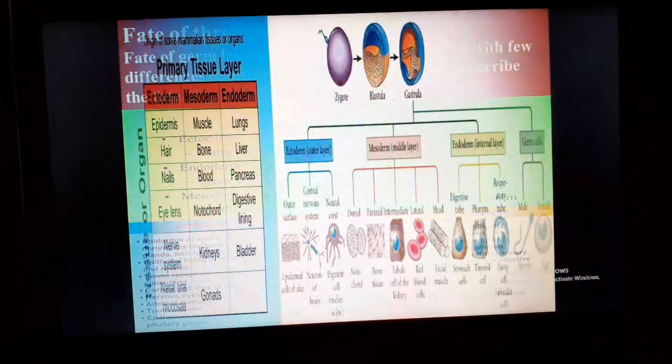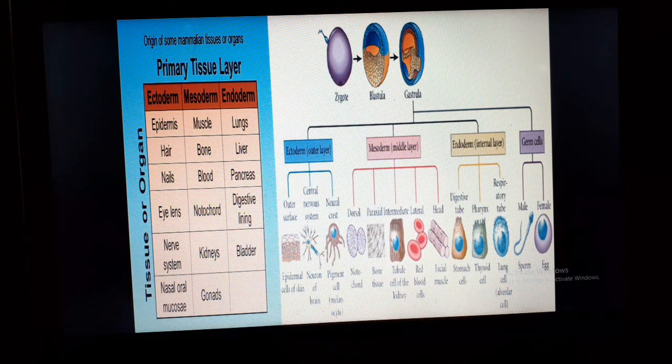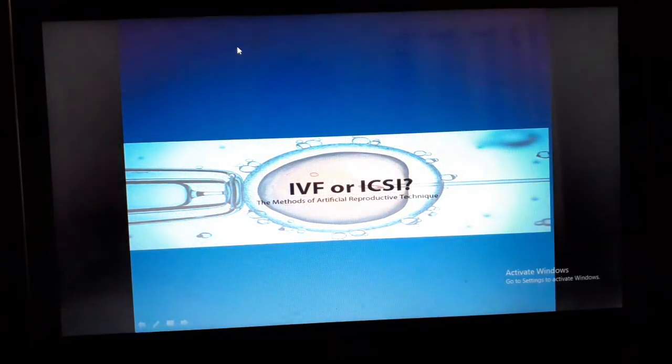Before we go to the next topic, here is an image showing the fate of the three germ layers: ectoderm, endoderm, mesoderm. Ectoderm is converted into epidermis, hair, nails, eye lens, nervous system, nasal and oral mucosa, etc. Here is another part of our body, showing the fate of the three germ layers and the origins of some mammalian tissues and organs.